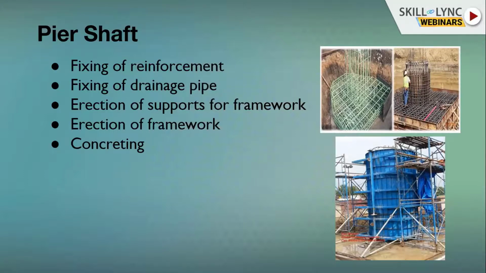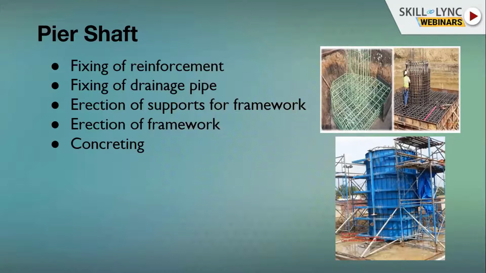So what are the various steps involved in the binding of a pier shaft? The very first thing is fixing of reinforcement. In the last slide we saw that we have fixed the vertical reinforcement of the pier while doing the pile cap only. After that, as per design, we will fix our horizontal reinforcement. Then fixing of drainage pipe, so that water coming from the superstructure is removed from the inside way to the median.